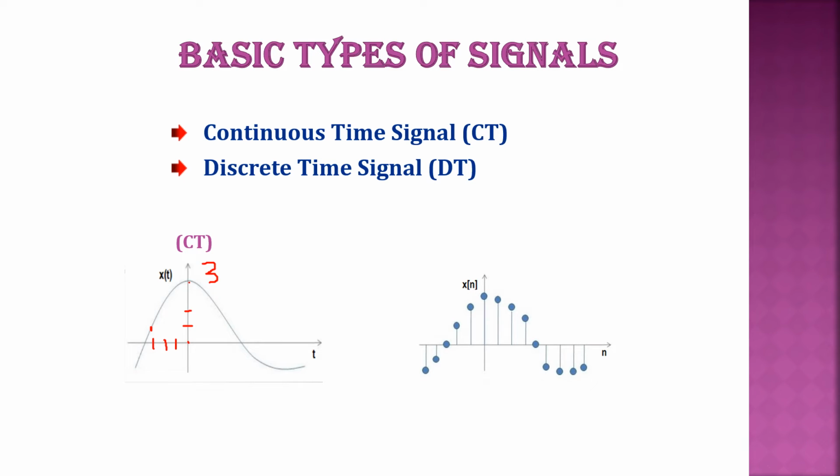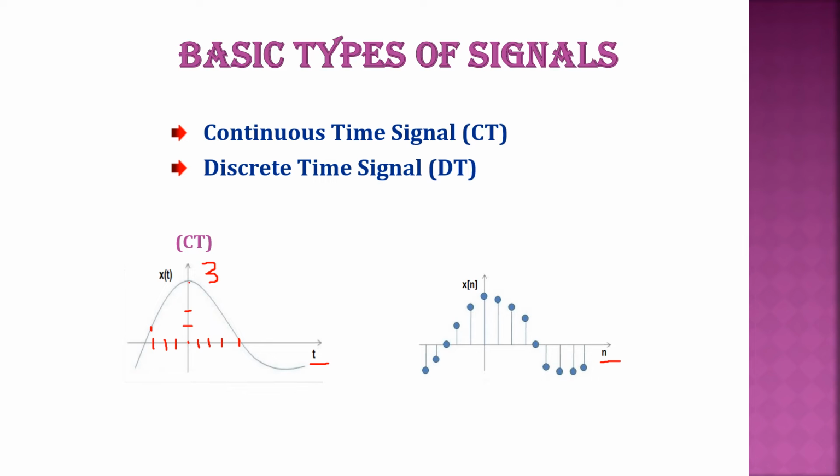Here the time index variable is n, correct? The time index variable is n. Here, what is the time index variable in a CT signal? In a CT signal, the time index variable is t, and t can have all fractional values, which means that it can be 0, 0.25, 0.5, 0.75, 1 and so on, right? So it can take all fractional values.